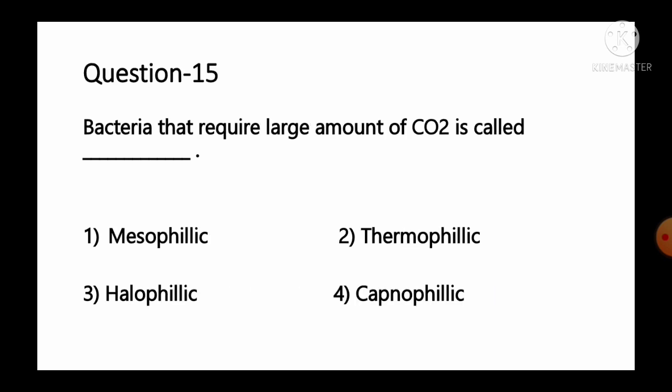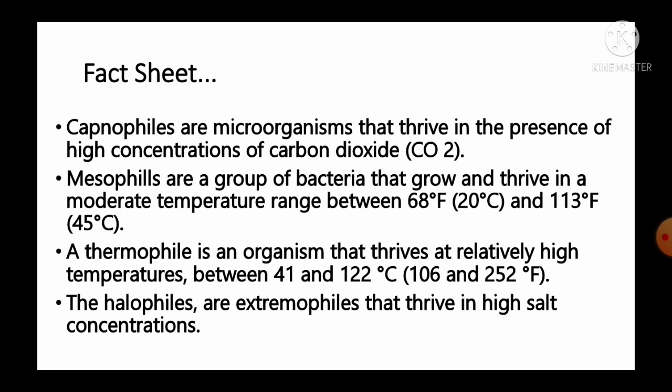Bacteria that require a large amount of carbon dioxide are called option number 1, mesophilic, number 2, thermophilic, number 3, halophilic, number 4, capnophilic. And the given information regarding this question: capnophiles are the microorganisms that thrive in the presence of high concentration of carbon dioxide, whereas mesophiles are a group of bacteria that grow and thrive in moderate temperature ranges between 20 degrees Celsius to 45 degrees Celsius.